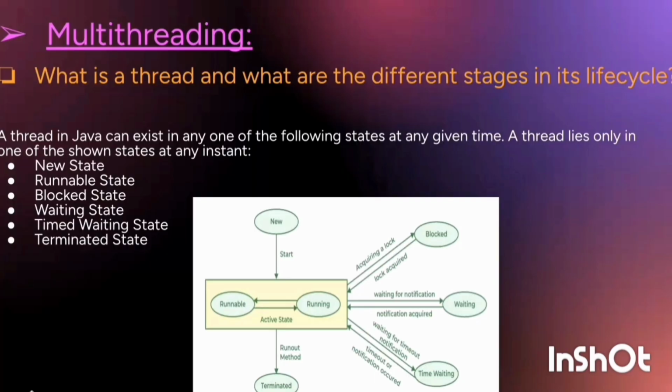What is a thread and what are the different stages in its life cycle? A thread in Java can exist in any one of the following stages at any given time. A thread lies in only one of the shown states at any instant. That is new state, runnable state, blocked state, waiting state, timed waiting state and terminated state.